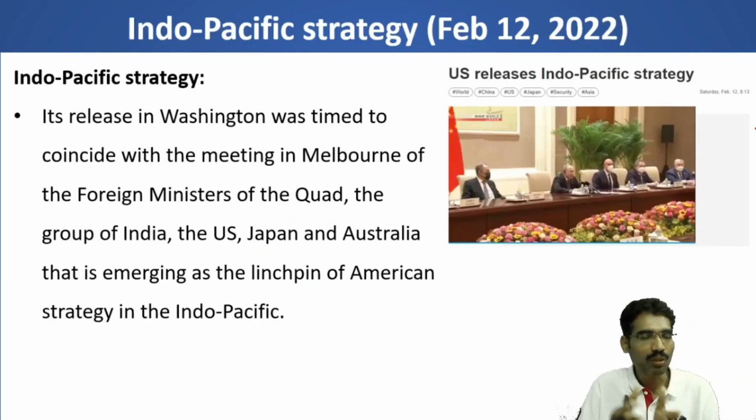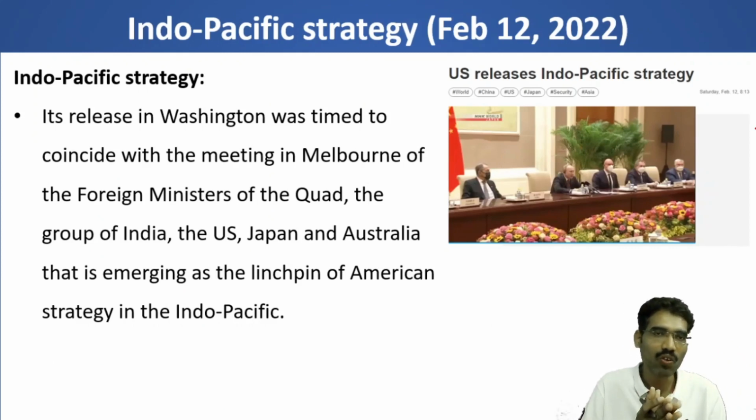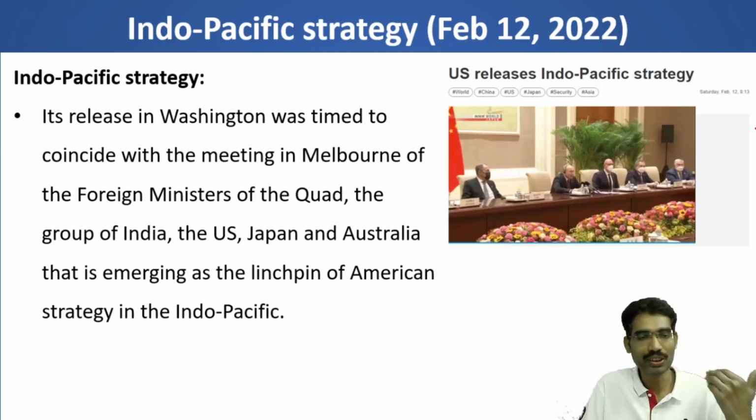Now there is one more thing that is related to Quad, that is Indo-Pacific Strategy. Indo-Pacific Strategy of USA. It is a foreign policy of USA. Now how are the Quadrilateral Security Dialogue and America's foreign policy strategy coinciding here?